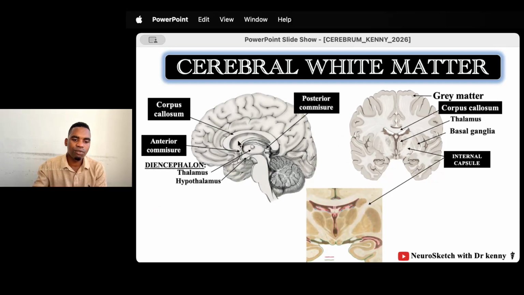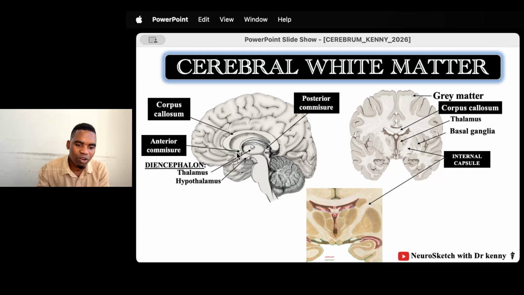So we have said we have the association tract. Of course, it's not seen in this picture, but it carries information from one gyrus into another gyrus within the same cerebral hemisphere. It does not cross to the other cerebral hemisphere, and it does not go to the lower part of the central nervous system. But we have the commissural tract that carries information from one gyrus into the corresponding gyrus in the other hemisphere. For example, here in the scene we have the corpus callosum.